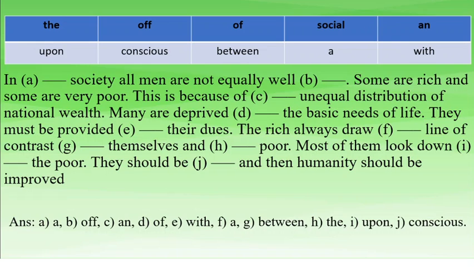We know that when a total class is mentioned, that time we use the. So the poor. Most of them look down upon. This is another phrase. Look down upon means to look with contempt. So most of them look down upon the poor. So they should be conscious, and then humanity should be improved. So we understood.